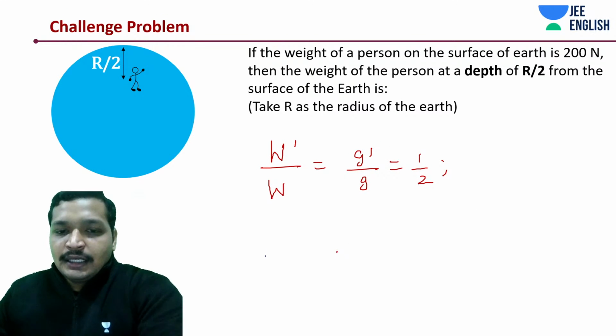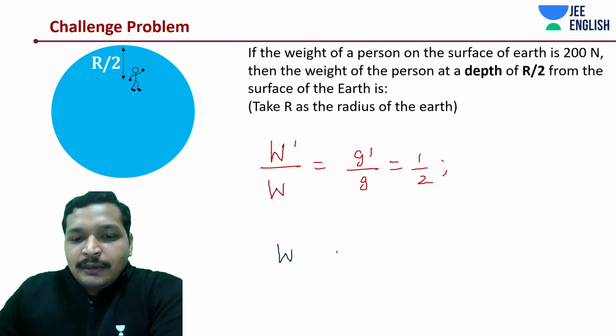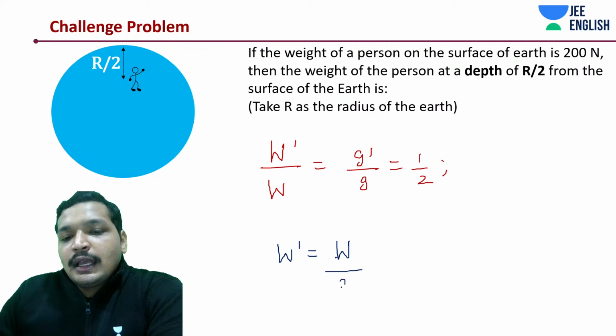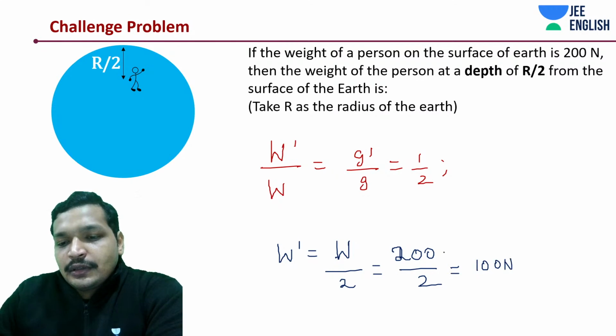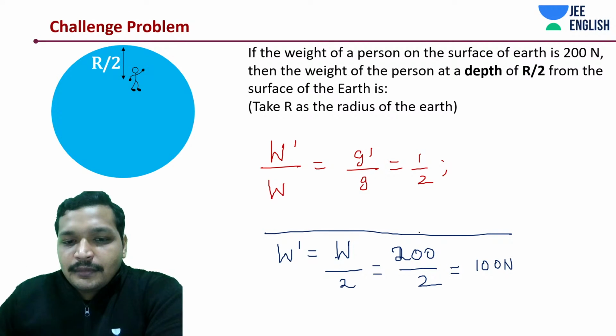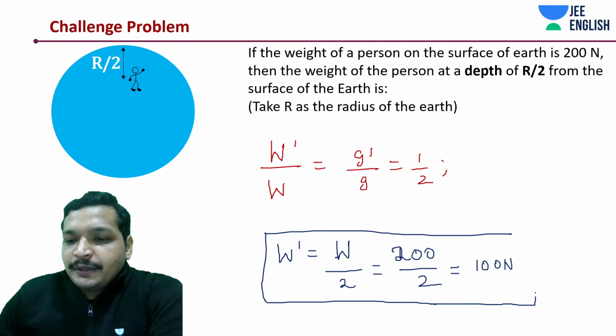Basically further say that W dash is W by 2, hence in this case it's 200 newtons divided by 2, 100 newtons. Really that simple.